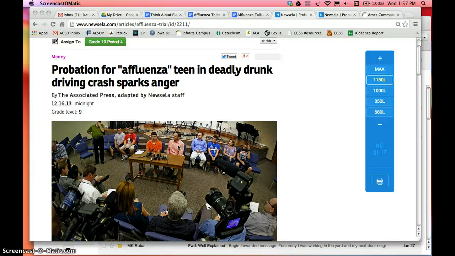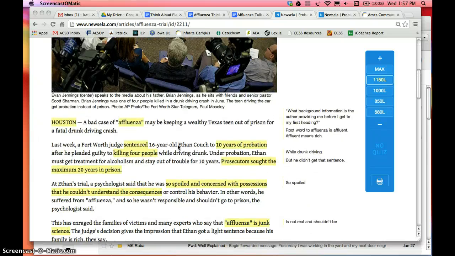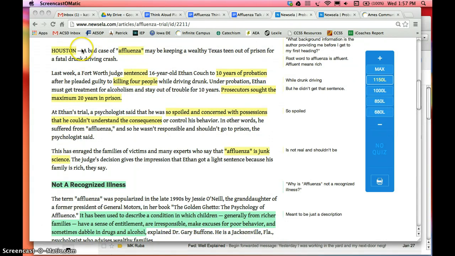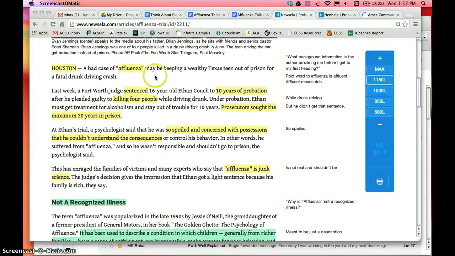As I look through this text and the organizational structure of this text, the author used a first section that did not have a heading. When an author does that, I know that I should just ask myself a question about the background knowledge the author wants me to understand. Therefore, I created the question, what background information is the author providing me before I get to my first heading?